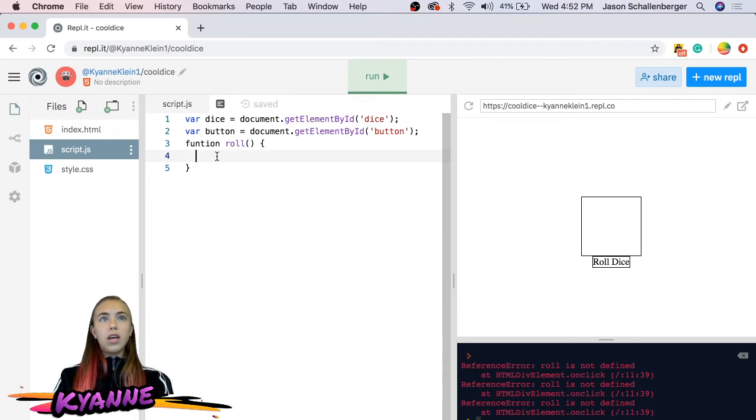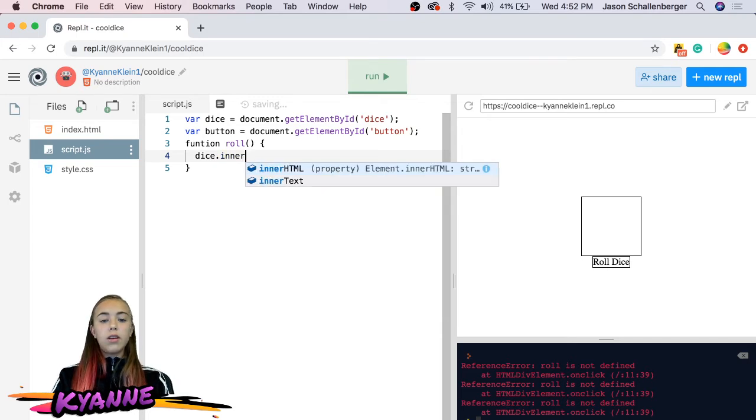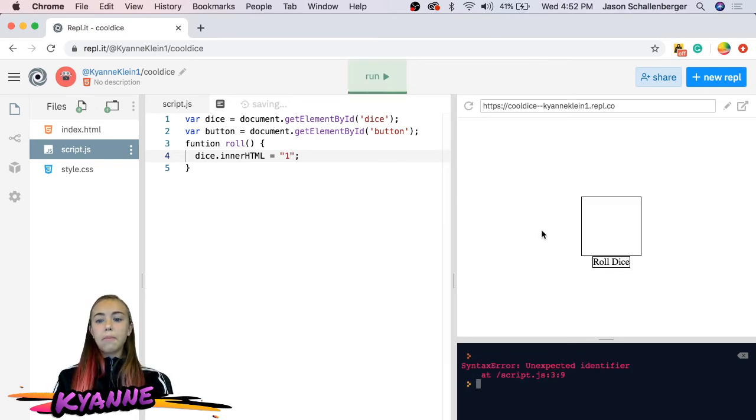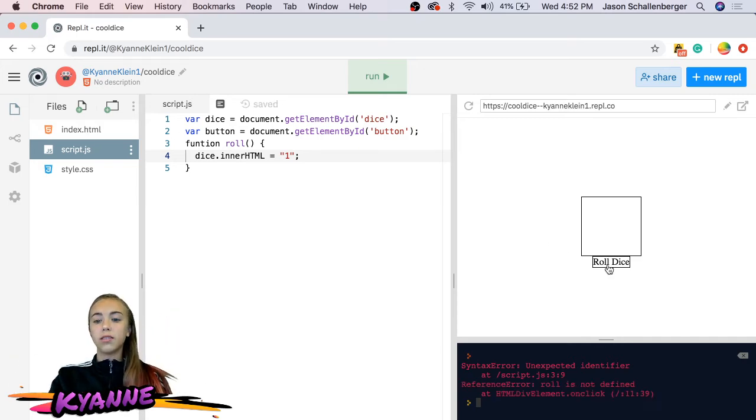So let's just say dice.innerHTML equals 1. And let's see what happens. So, when we click on this, something doesn't happen because it's broken.